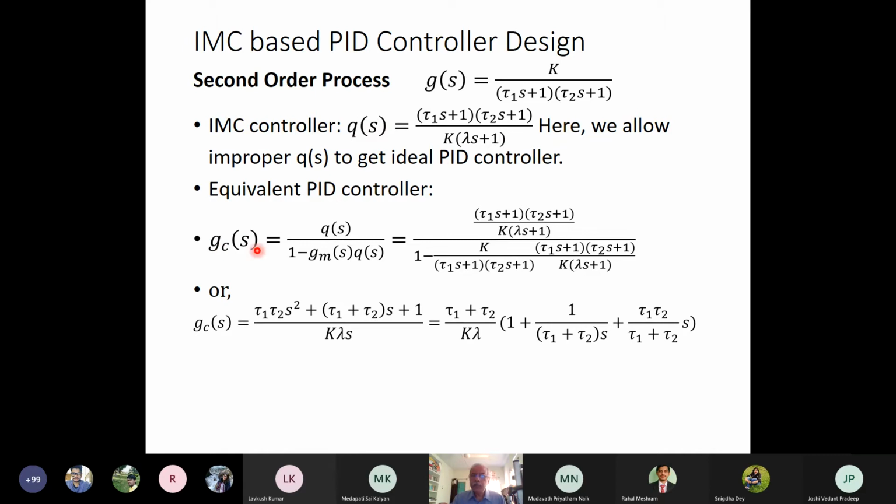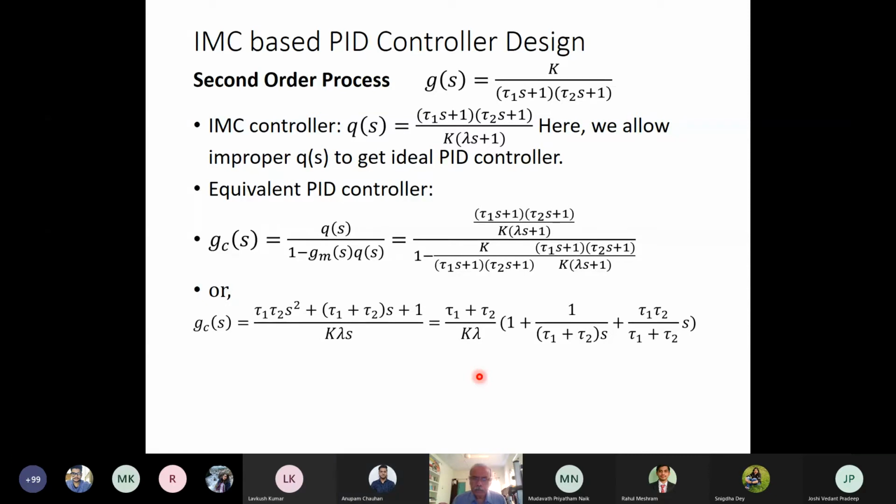So we'll get GCS = QS / (1 - GMS QS), which gives us GCS as (tau1 tau2 s^2 + tau1 tau2 s + 1) / (k lambda s), which can be written as a conventional PID controller form, where the gain is given by (tau1 + tau2) / (k lambda), 1 + 1 / (tau1 + tau2), which is the integral time constant, and tau1 tau2 / (tau1 + tau2) is the derivative time constant. Okay. Are there any questions?